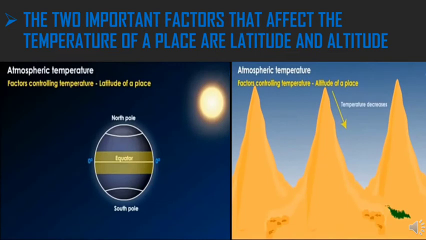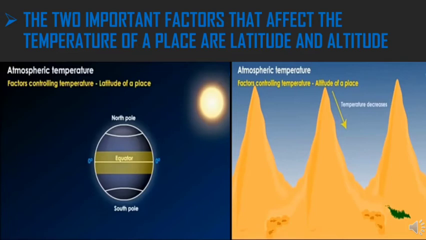Now students, I am going to explain the two factors that affect the temperature of a place. Temperature varies from place to place, mainly due to latitude and altitude of a place.